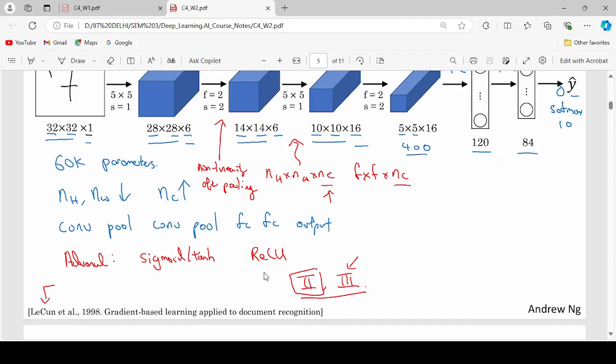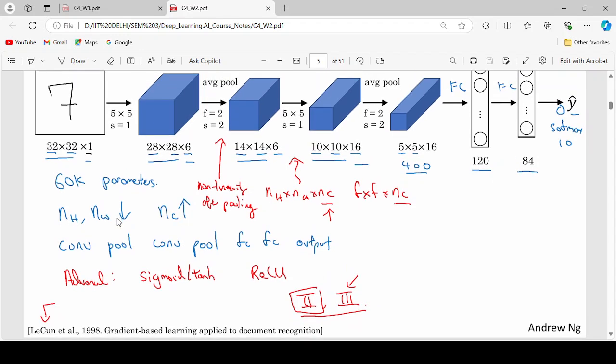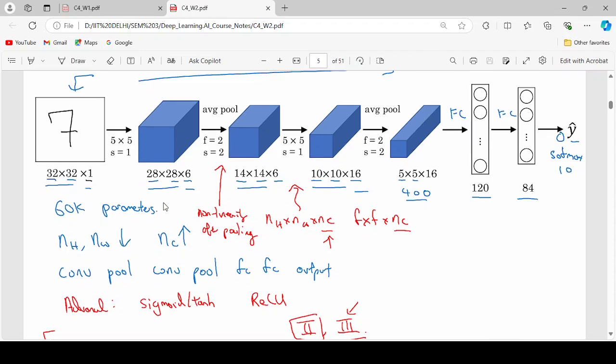Let's move ahead, and you can see that NH and NW decrease and NC increases. What is NH denoting here? NH is denoting the height of the image, NW is denoting the width of the image, and NC is the number of filters. So you can see that as we proceed through our layers, NH and NW decrease, but the number of filters increases.